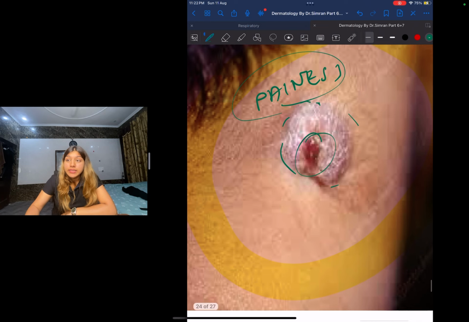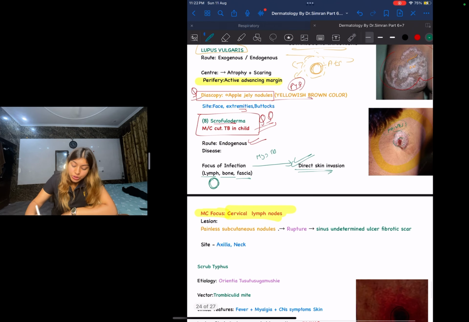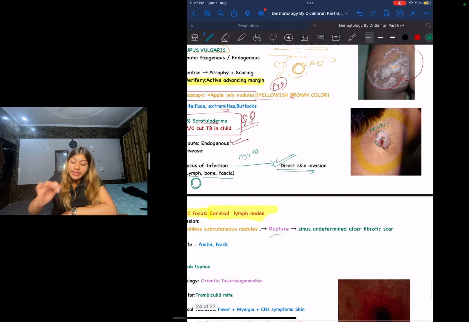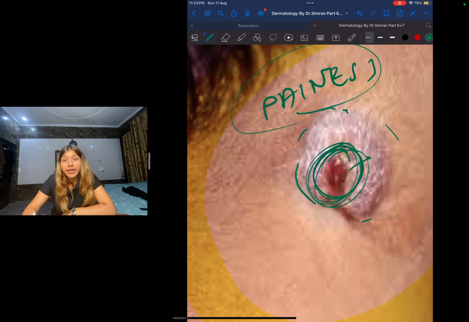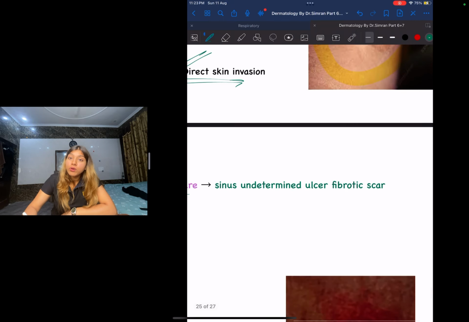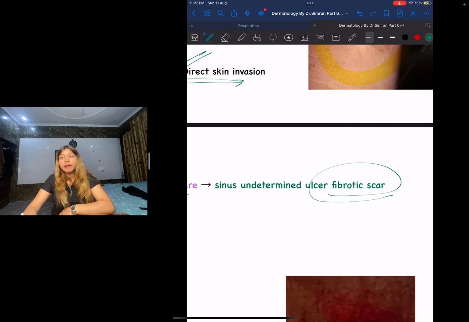What happens over here? This lesion will show ulceration. It will rupture. First it will rupture, and this rupture will form a sinus. This sinus opening will give you ulcerations. You can see this is red ulceration, which will eventually form a scarring, or a fibrotic scar.